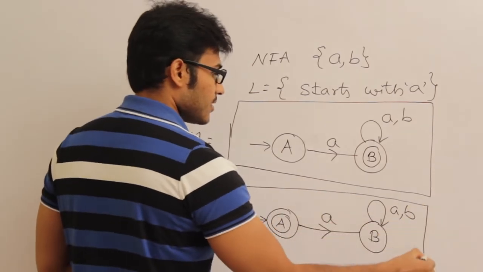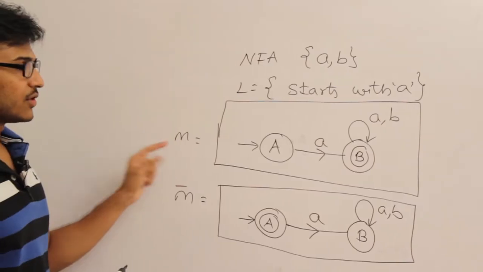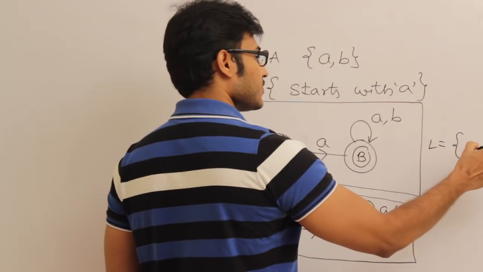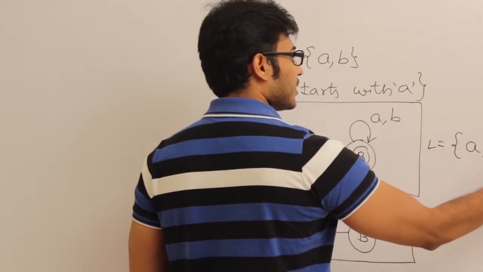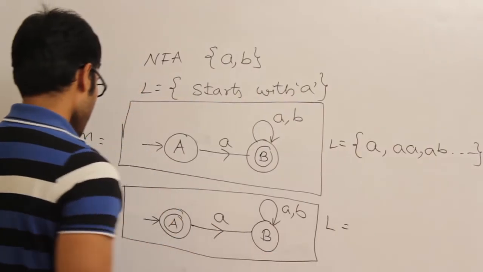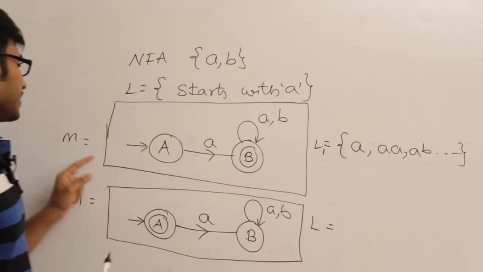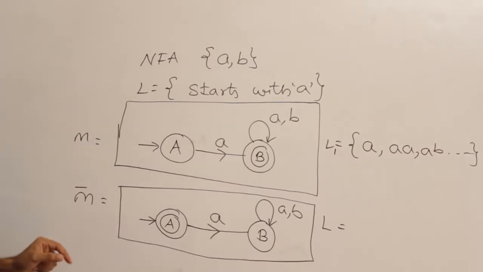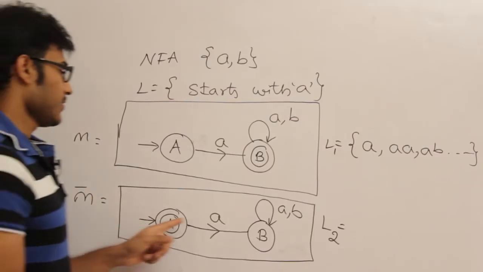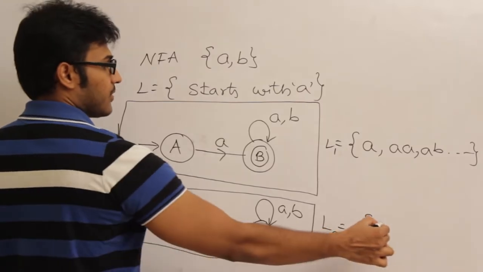This is the NFA. Now, what is the language accepted by M, the original NFA? The language accepted by the original NFA is the set of all strings which start with a. And what is the language accepted by M complement? Let us say L1 is the language accepted by the initial NFA M, and L2 is the language accepted by the complemented NFA M complement. Then what is it? It is simply only epsilon.